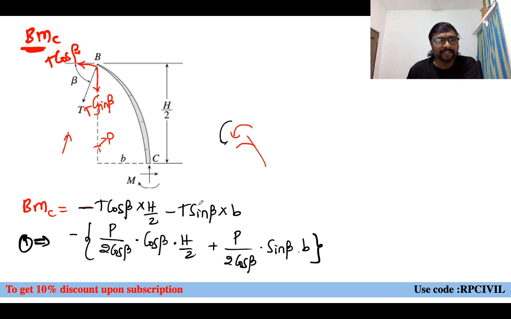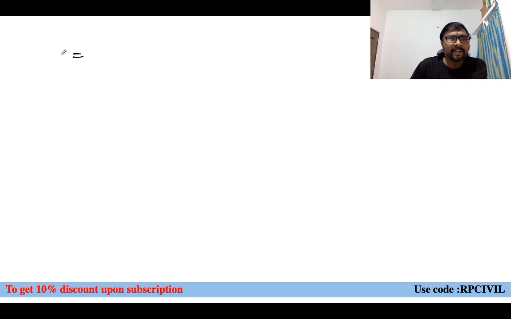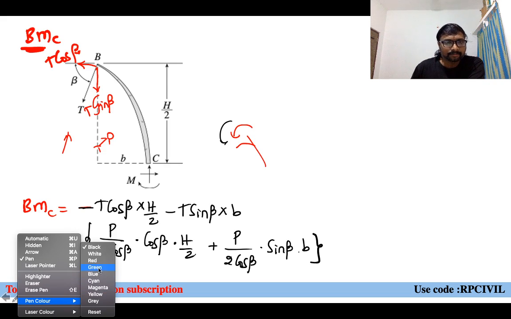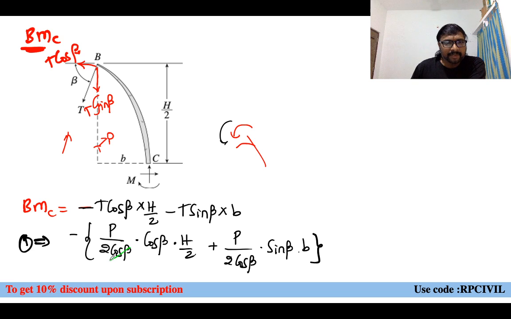Now if you simplify this, what do you get for the bending moment at C? The cos beta cancels, giving P into H by 4, or P by 2 into H by 2. And here sin beta by cos beta becomes tan beta.